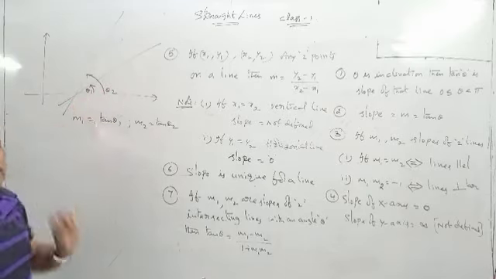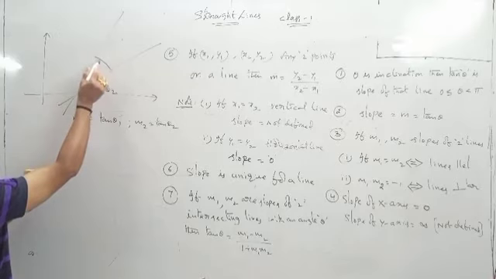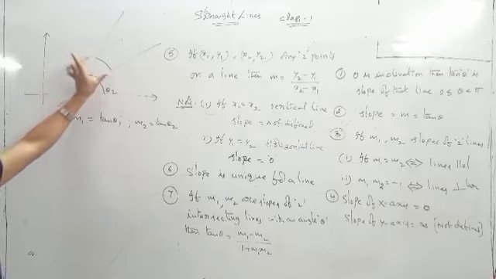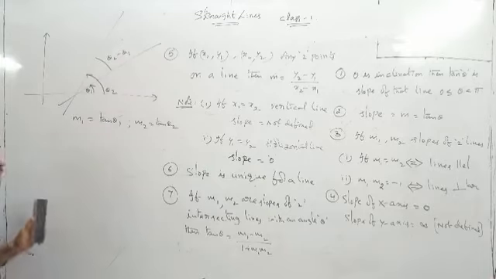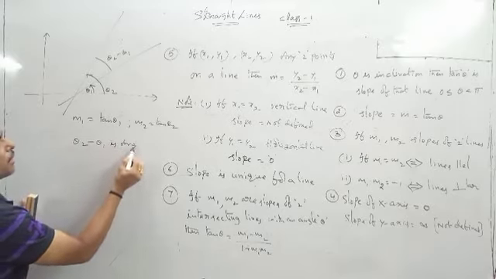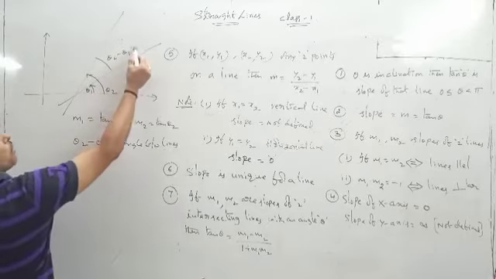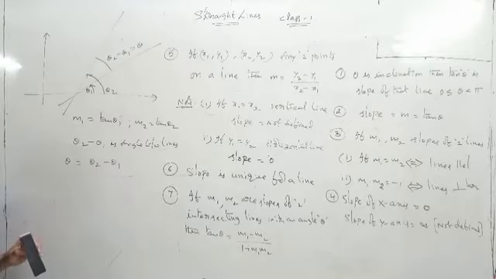Okay, now the first line makes inclination theta 1, the second line makes inclination theta 2. Then these two lines are intersecting each other. What about the angle between these two? This total is theta 2, this is theta 1. Then what about this one? Theta 2 minus theta 1, or theta 1 minus theta 2, whatever you write, no problem. Theta 2 minus theta 1 is the angle between the lines. Suppose I am assuming this is theta. Theta is equal to theta 2 minus theta 1.